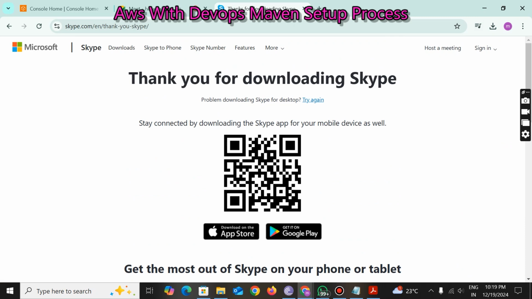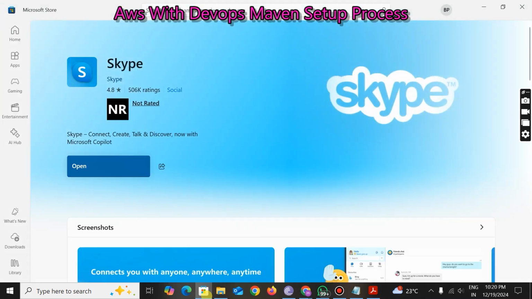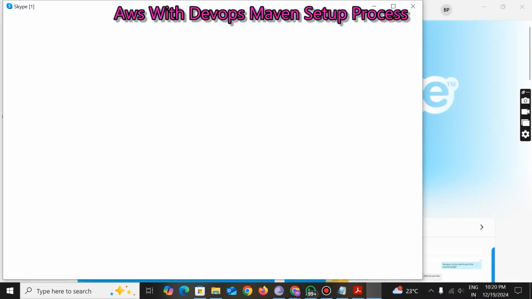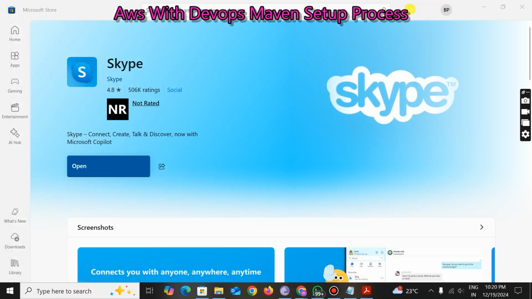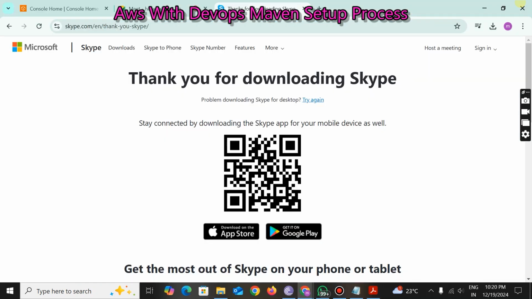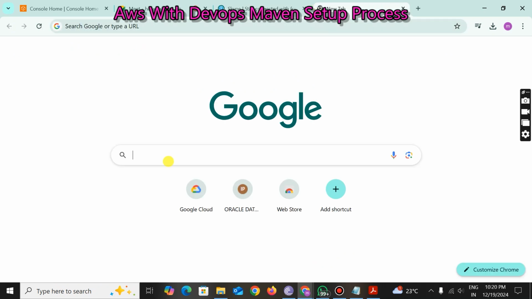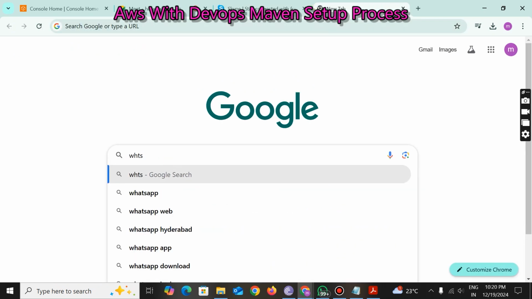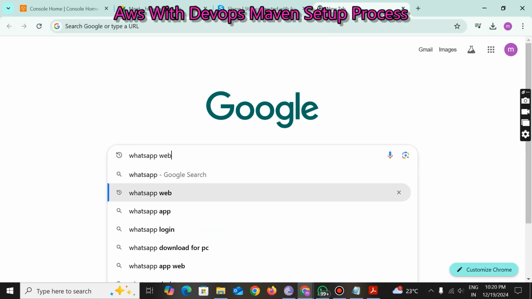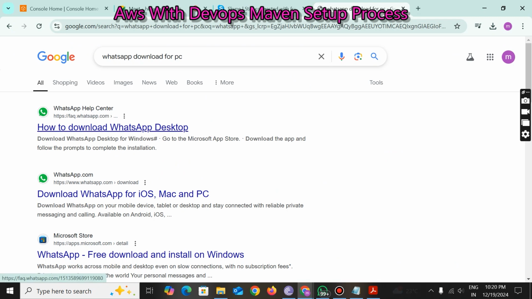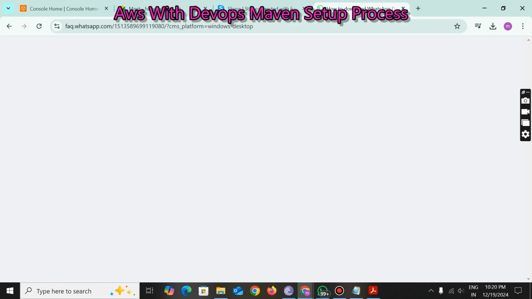Want to download it from the... okay, click on open. Right. So already I think this application is available in my system. Okay, right. Anyways, I want to, for example, download a WhatsApp app for PC. Now if I click on here, what will I get?